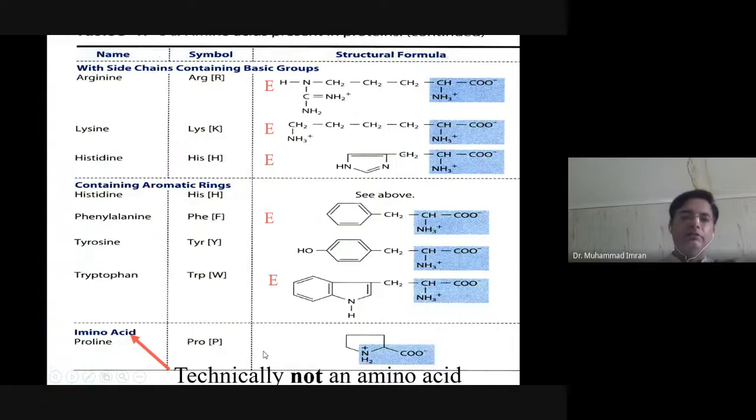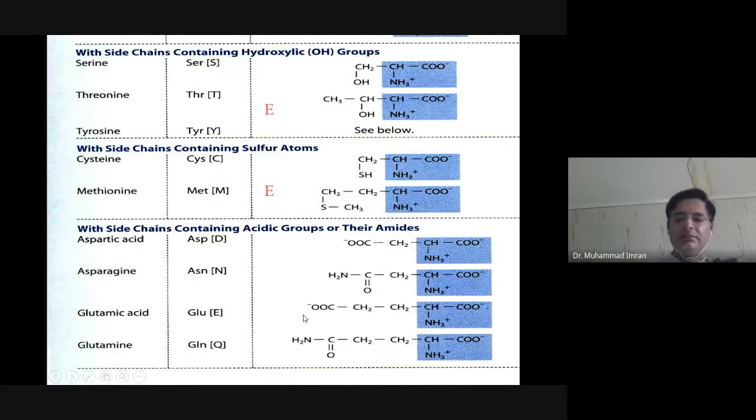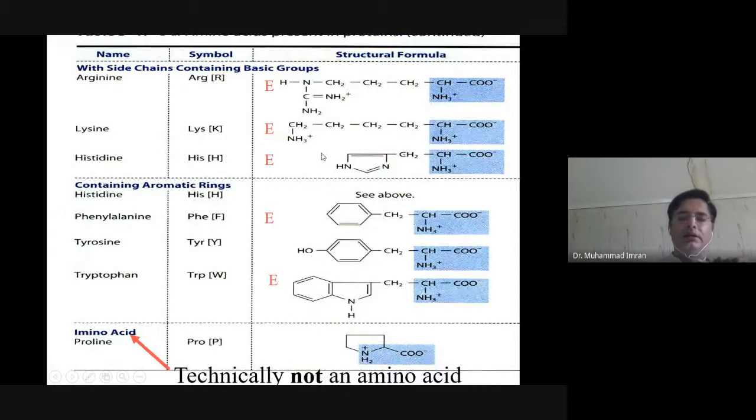Okay. Then we have basic side chain containing amino acids, meaning those which are basic. So why are they basic? Because they contain an extra amino group on their side chain. Mostly acidic amino acids carry a negative charge, and basic amino acids carry a positive charge because they have an extra amino group on their side chain. This is the structure of arginine: CH2, CH2, CH2, NH, CNH2, NH2. Next we have lysine, which contains CH2, CH2, CH2, then an amino group, and this is histidine, which contains an amino group in its ring structure.